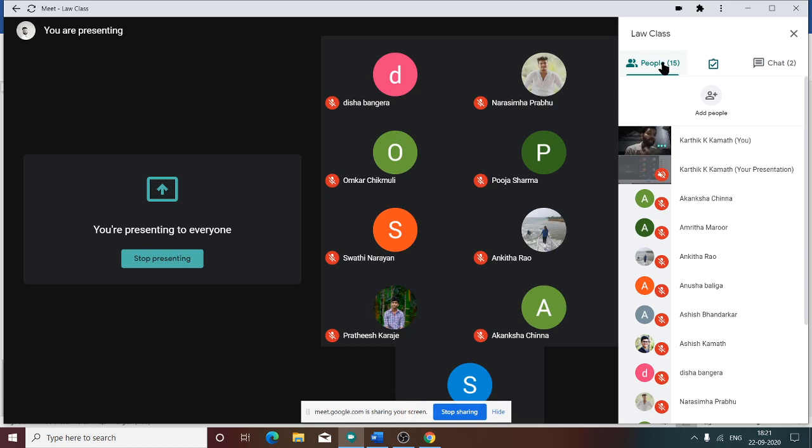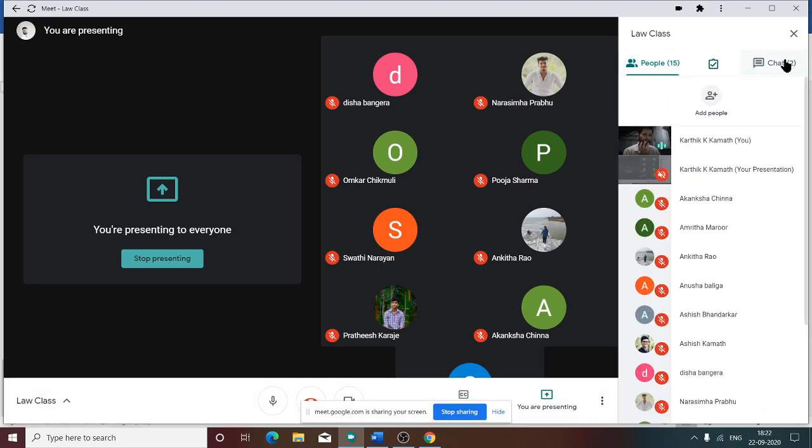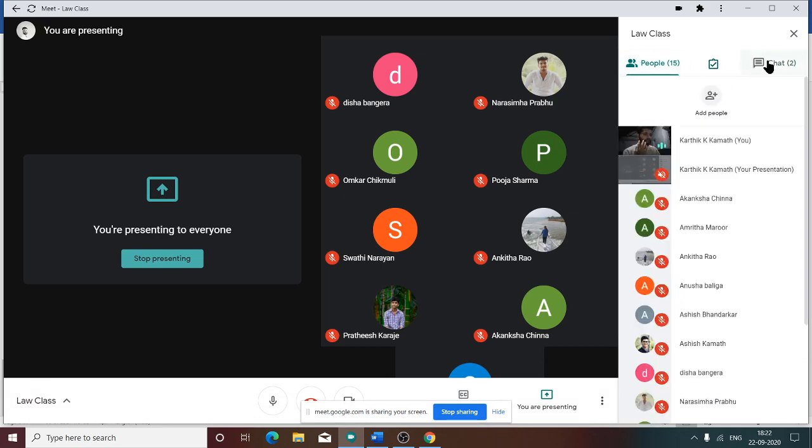That means it is avoidable. So it is avoidable by whom? Very simple, I want an answer now. As per the law, avoidable by whom? Whose consent?